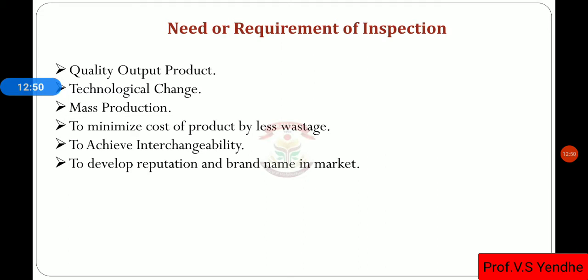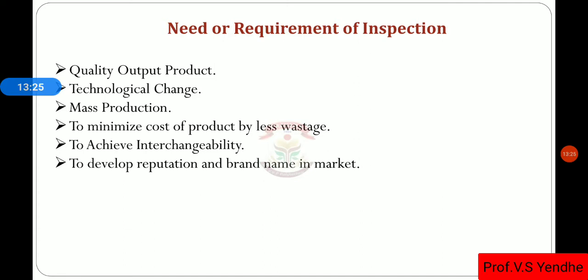Then the third need or requirement of inspection, that is mass production, because due to the increased demand of products worldwide, it is always required to have mass production. While doing mass production, it is always required to have maximum accuracy with the product. Hence, for mass production, sampling inspection is required. Which inspection is required? Sampling inspection is required. So for mass production also there is the need of inspection.